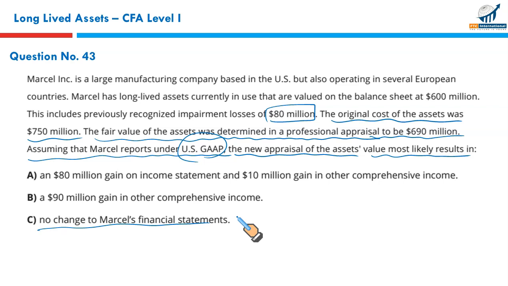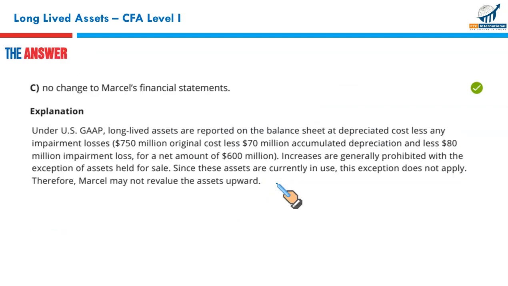Therefore, Mercell may not revalue the assets upward. Increases are generally prohibited with the exception of assets held for sale. So US GAAP does not allow the fair value model for long-lived assets. That makes C the correct option. C is the correct option.